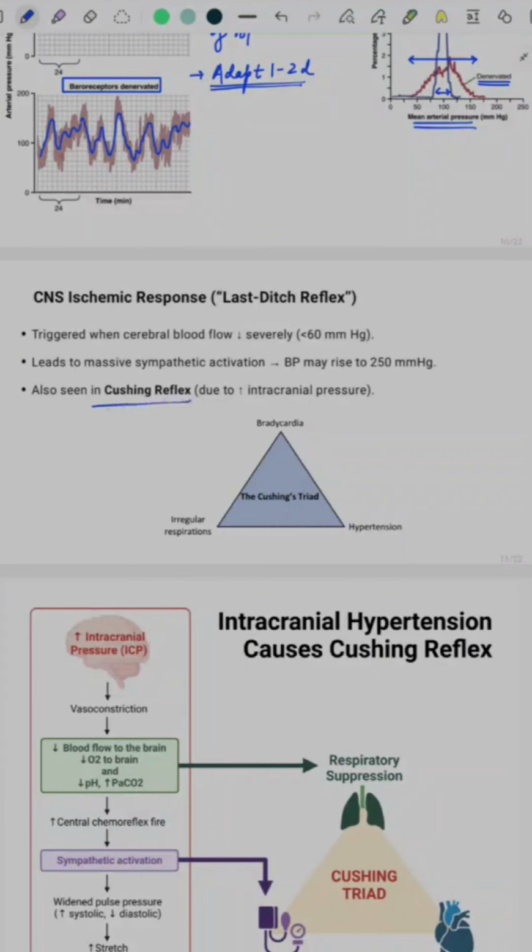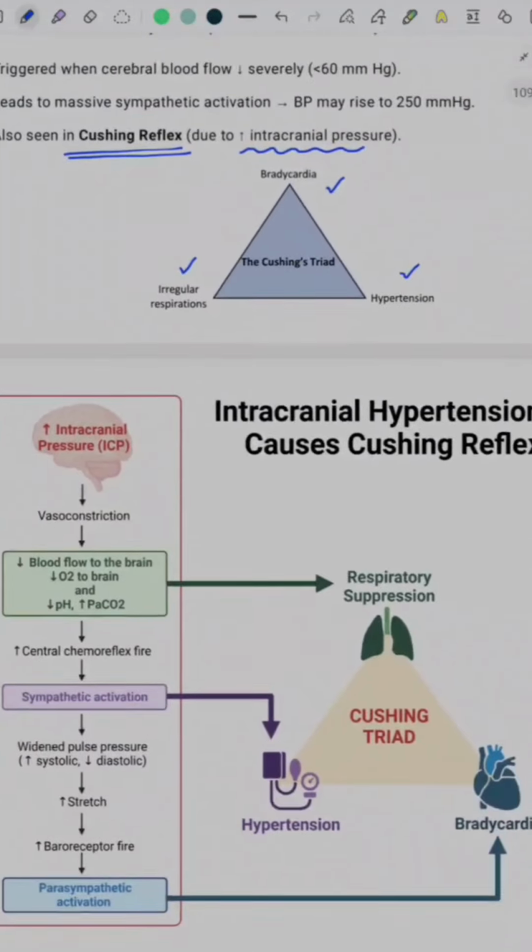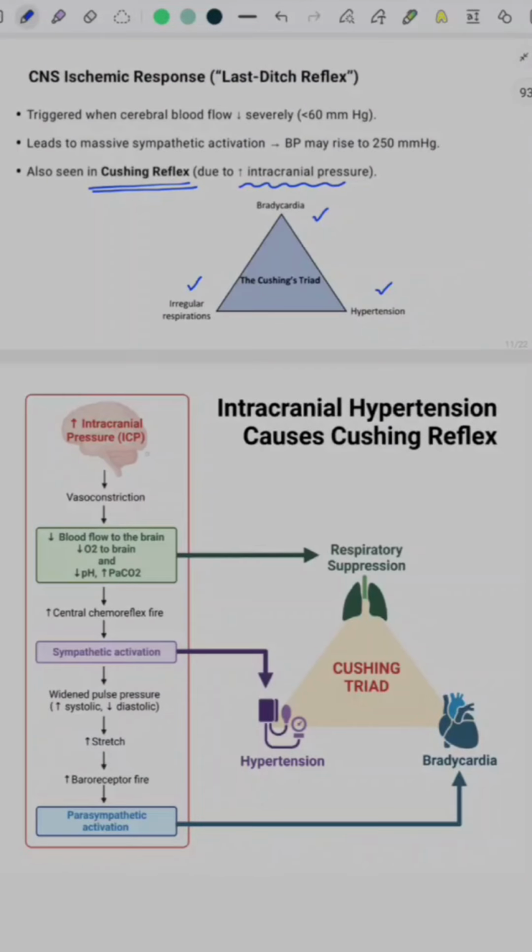Cushing's reflex is due to nothing but increased intracranial pressure. Increased intracranial pressure is responsible for a reduction of cerebral blood flow, and that causes bradycardia, hypertension, and irregular respiration. Let's look at how this mechanism happens. An increase in ICP causes reduced blood flow. This reduced blood flow initiates the vasoconstrictory effect of the CNS ischemic response.